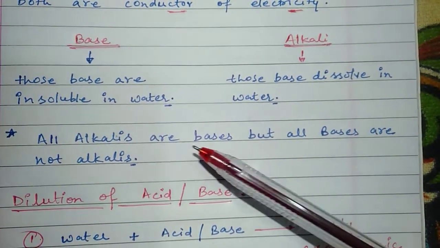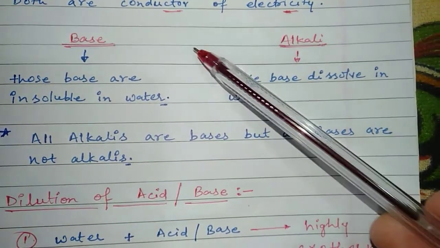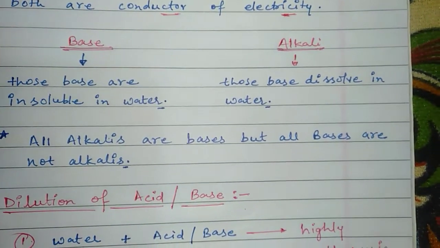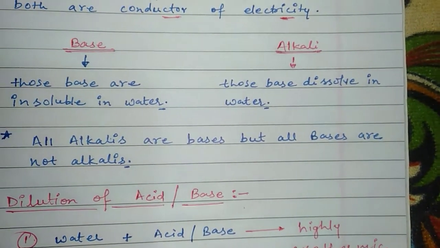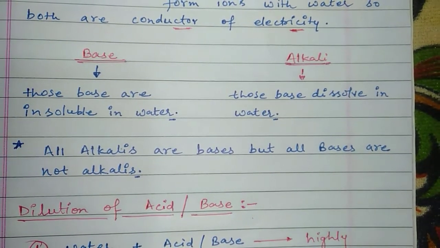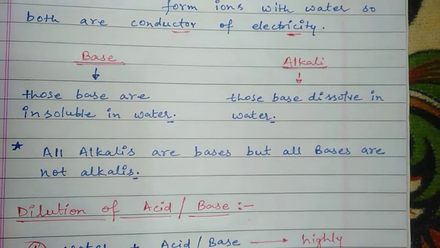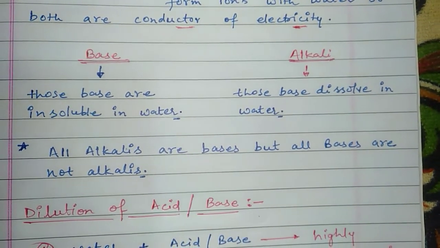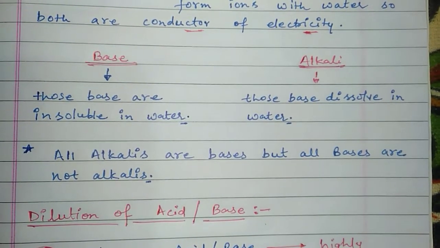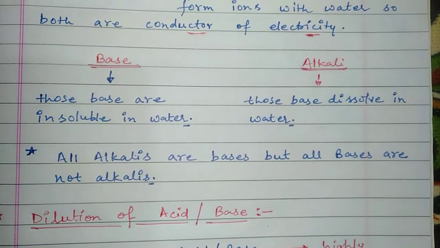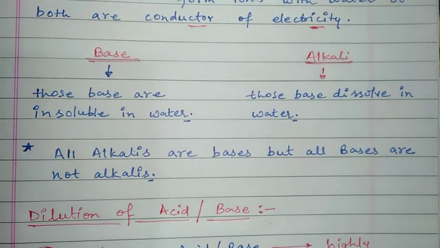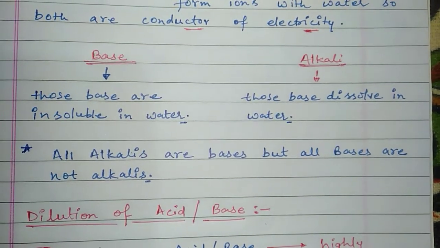It means all alkalis are bases but all bases are not alkalis. If a number of bases are present in the lab, all bases are not dissolved in water, so those are known as base only. Those bases may cause us harm if we touch them, but alkalis are less harmful, as they can dissolve in water.